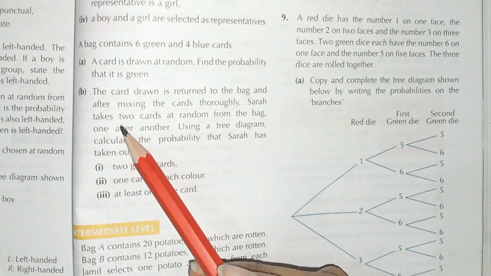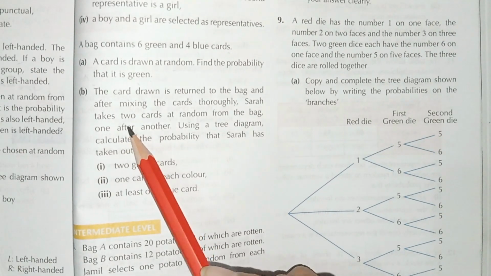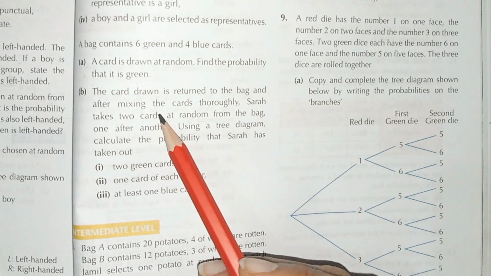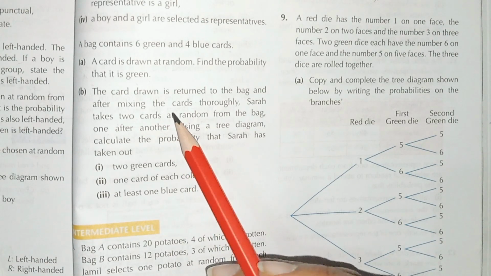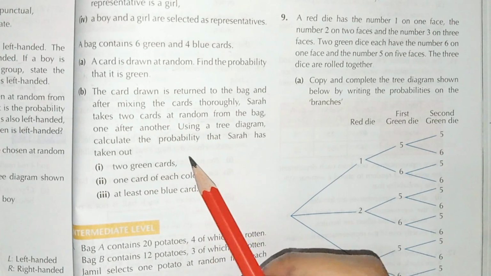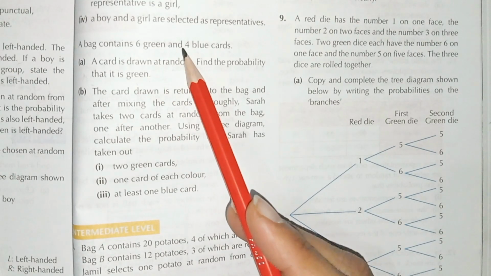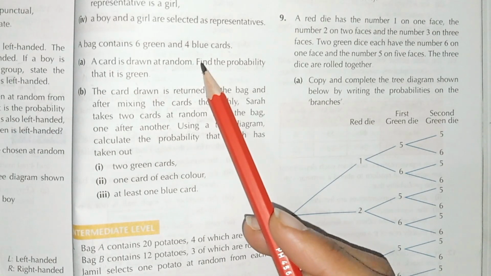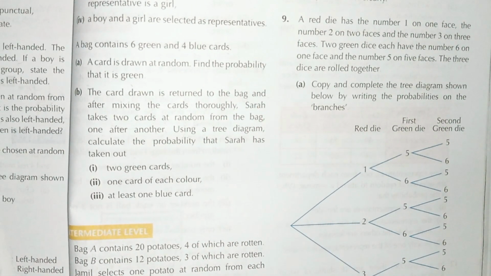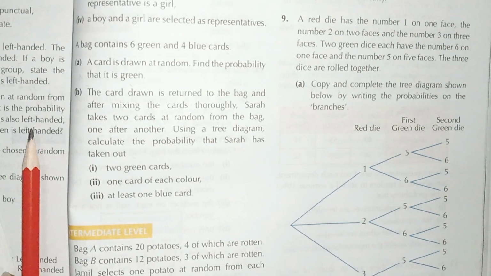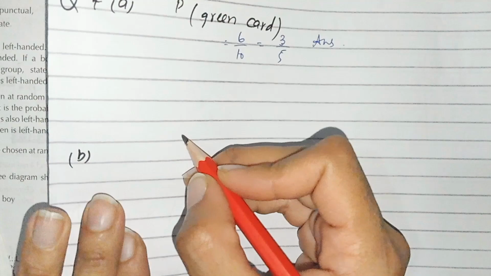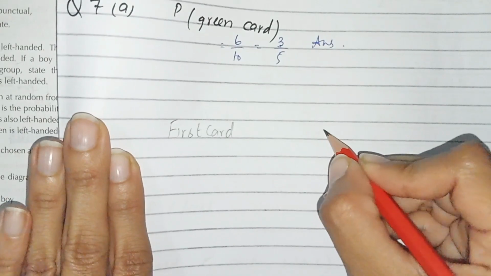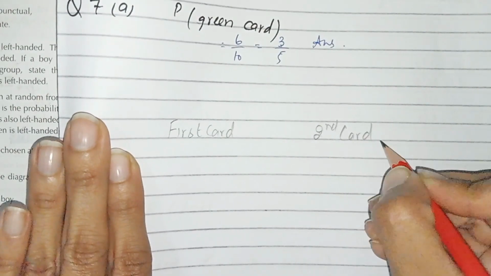And the situation is that Sarah has taken out 2 cards, one after another. And when she takes one card, it is non-replacement, it is not put again in the bag, and it means that the total number of possible outcomes becomes less. First time it's 10 and next time, for the second card, it is 9. So we can draw the tree diagram to understand it. First card and second card.